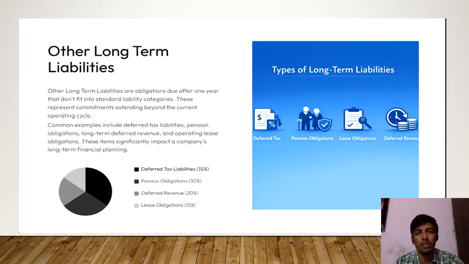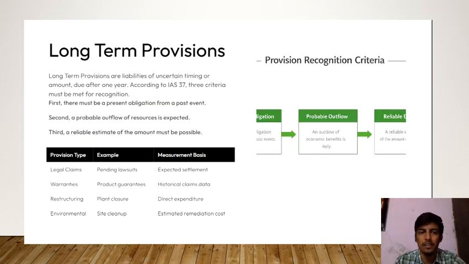For example, security deposits received by the company, deferred revenue, and long-term trade payables come under this category. These liabilities are shown under non-current liabilities in the balance sheet of the company. This indicates long-term financial commitments of the business. Now, let us move to the next slide.